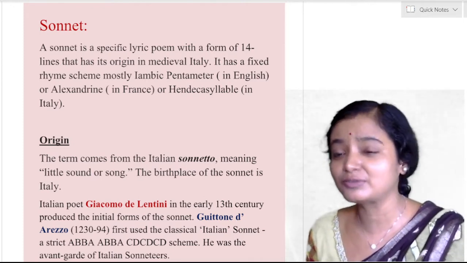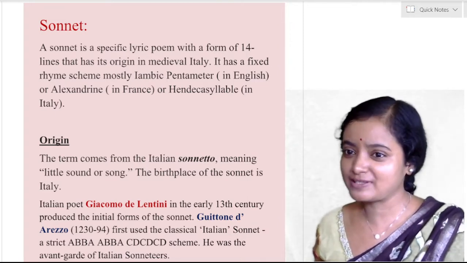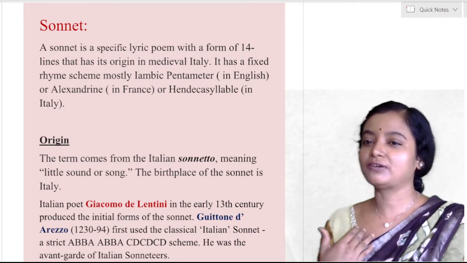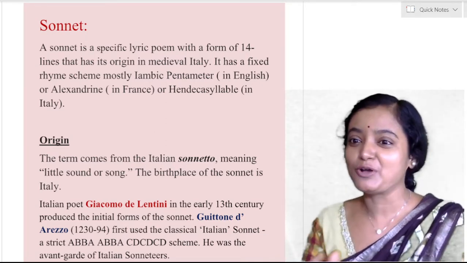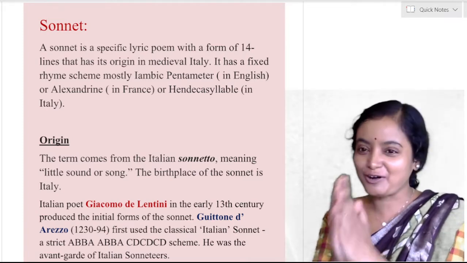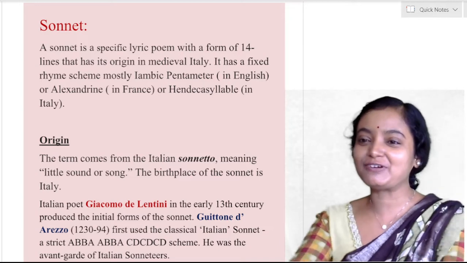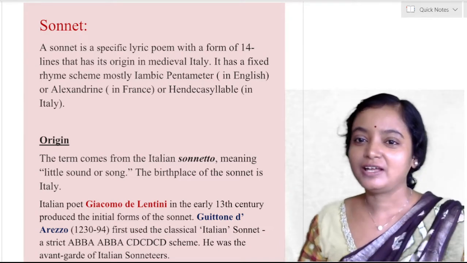Do you like to write something? Do you like to express your emotion within this confinement? Okay, you have to write about your love, your despair, your grief within 14 lines. Oh, your love, your despair, your grief, all will just evaporate if you are given this strict rule of 14 lines. Okay, now come to the point.